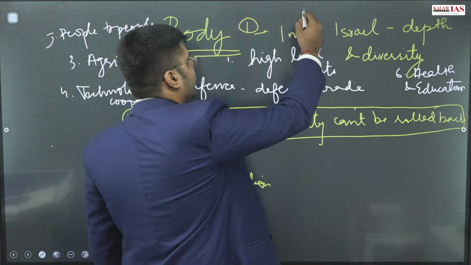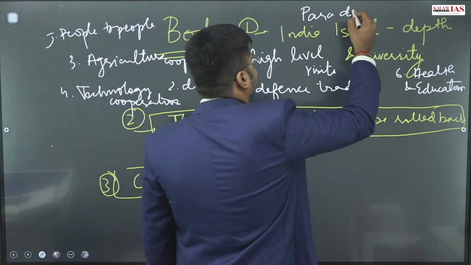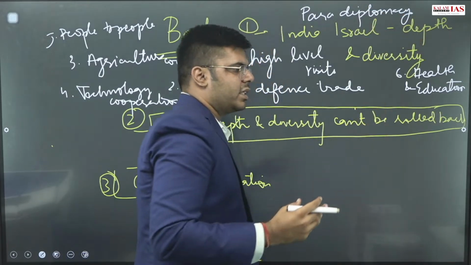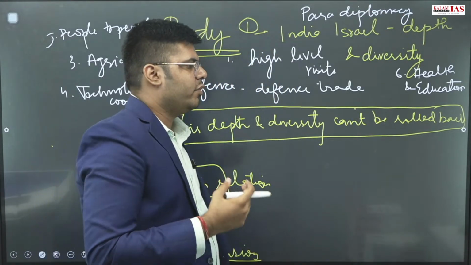Another important point you can highlight is para-diplomacy. Maharashtra is collaborating with Israel on the creation of smart cities.